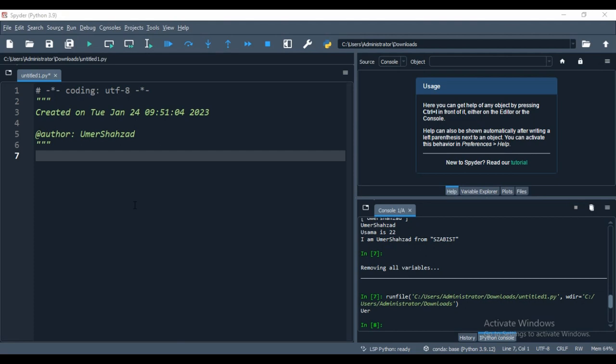Guys, as you know, we have started Python, and in the last video we went over Python's overview. We discussed the Python history, who developed Python, what the scope of Python is, and how Python helps you develop applications. Just for recapping, it's a popular language and it was created by Guido van Rossum in 1991.